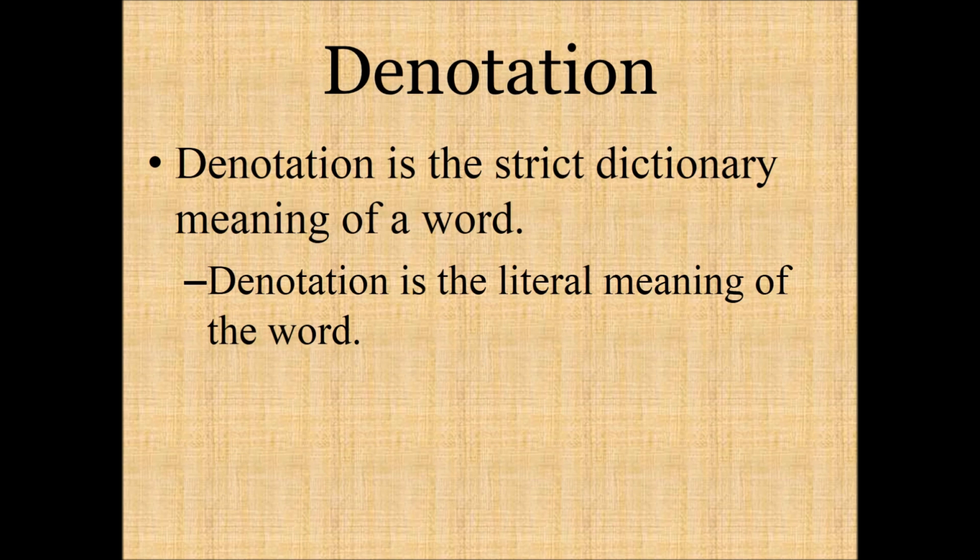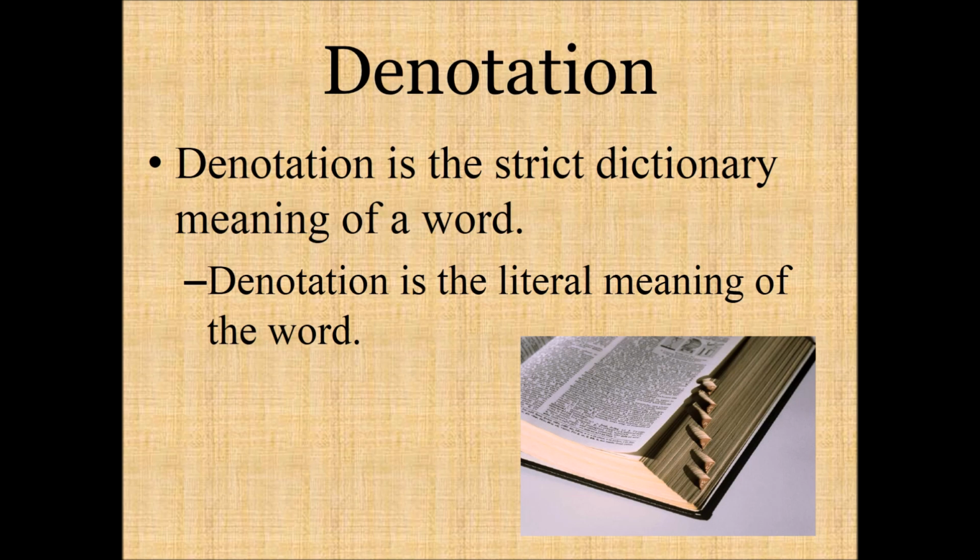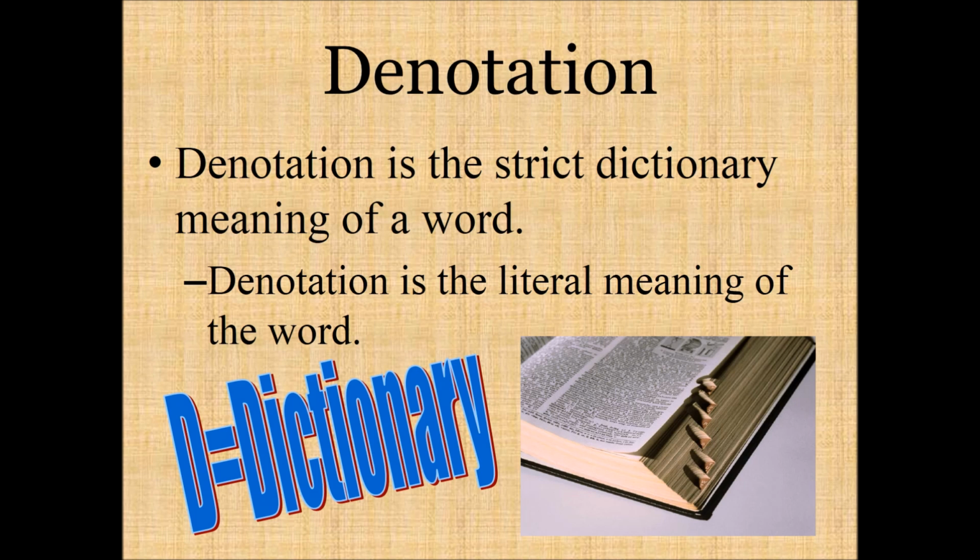So again, denotation. Denotation is the strict dictionary meaning of a word. Denotation is the literal meaning of the word. If someone gave you a word and you wanted to define it, you literally could go to the dictionary and find word for word what that word means, right? And there's a nice picture of a dictionary to back that up with. One way to remember denotation is D equals dictionary. Denotation is a dictionary meaning of a word.